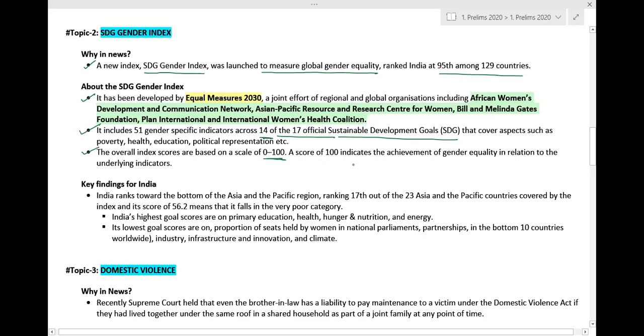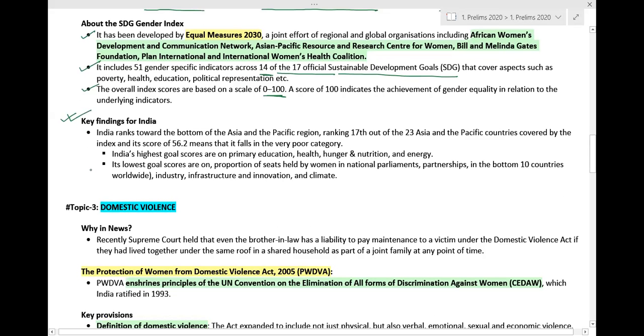A score of 100 indicates the achievement of gender equality in relation to the underlying indicators. Now, key findings for India: India is placed 95th out of 129 countries ranked under the SDG Gender Index. India ranks towards the bottom of the Asia and Pacific region, 17th of the 23 Asia and Pacific countries covered by the index, and it scores 56.2, which falls in the very poor category.